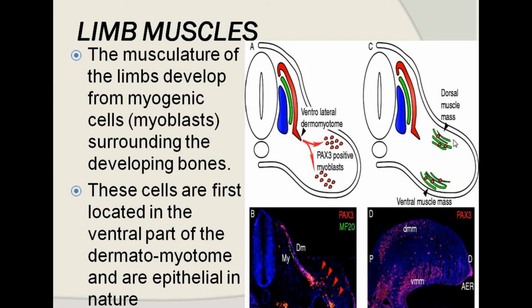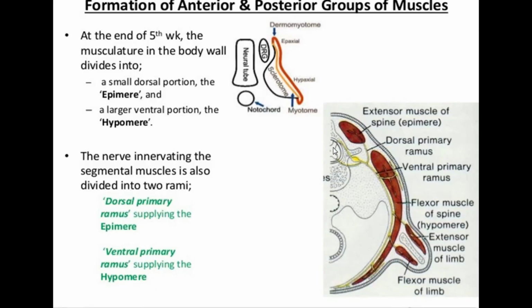That's why the extensor and flexor compartments of the limb muscles are both supplied by the ventral rami, because the buds are present at the cervical and thoracic segment regions. That's why the dermatomal supply, or the segmentation, gets lost. Okay. The musculature of the limb bud develops from the myogenic cells, or myoblasts, surrounding the developing bones. They are first located in the ventral part of the dermatomyotome.